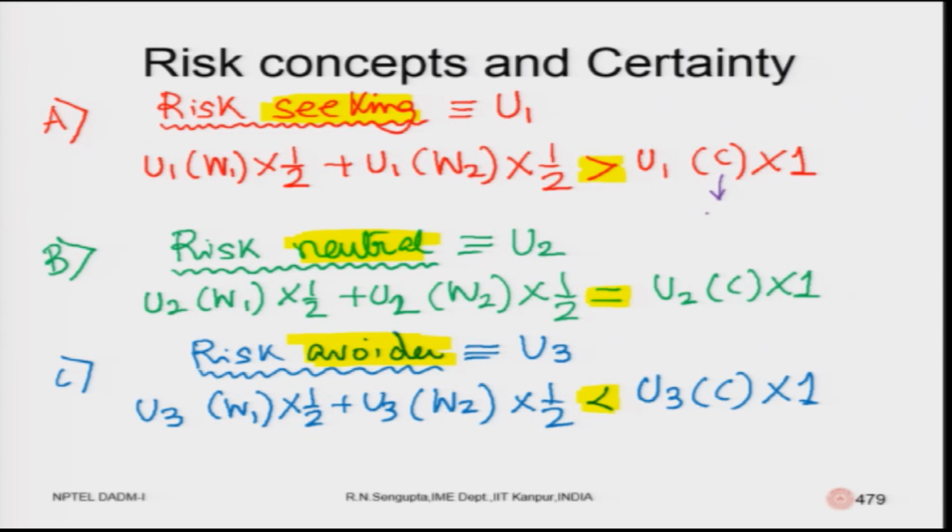the case where the value of C increases such that at a certain value, this new C value which I have written in violet would be higher than the C value which is written in red color, such that the expected value on the right hand side increases, hence the equality sign would come. While in the risk neutral person, obviously the equality sign is there, it would not be changing.